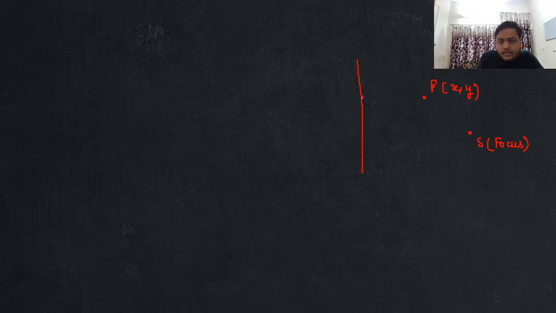Let's say here I'm having one more point, that is M. Now guys, please focus. What is parabola? Parabola is actually the collection of all those points. Please focus.